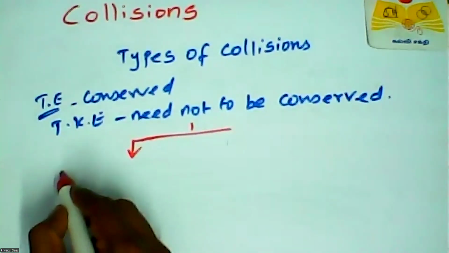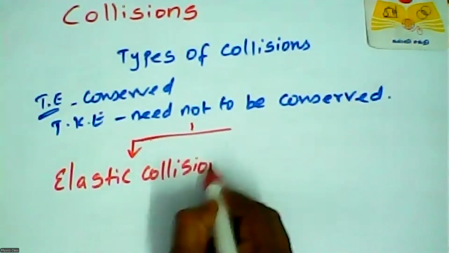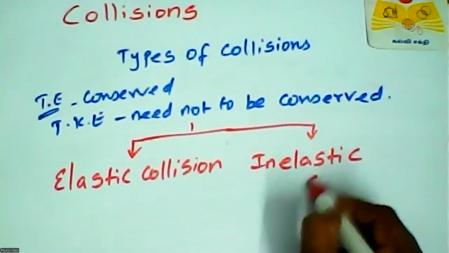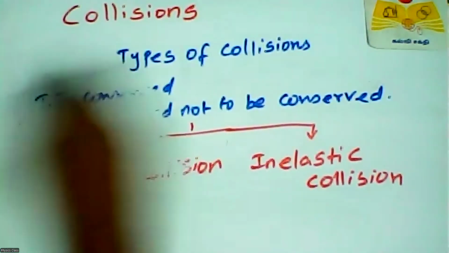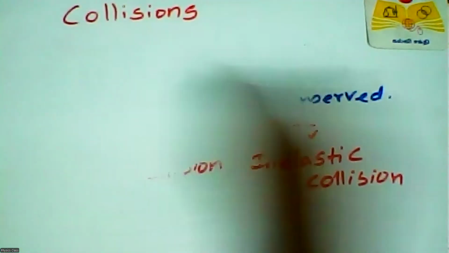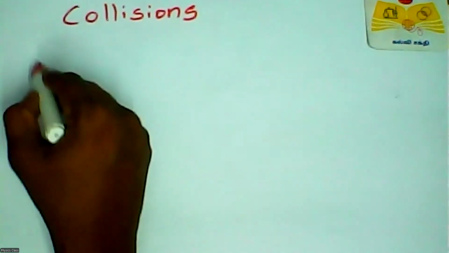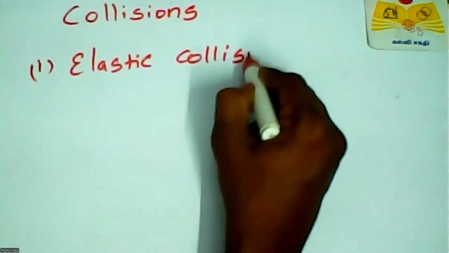One is elastic collision. Another one is inelastic collision. Okay, there are two types in collision: one is elastic collision, another one is inelastic collision. First of all, we will be discussing elastic collisions.